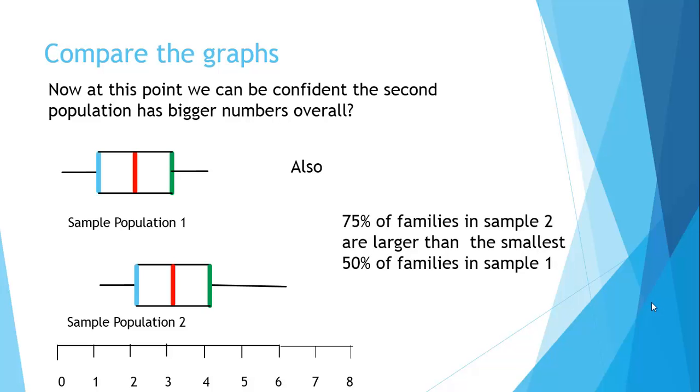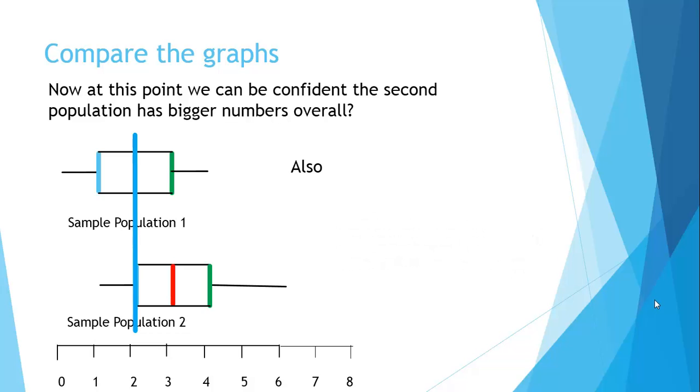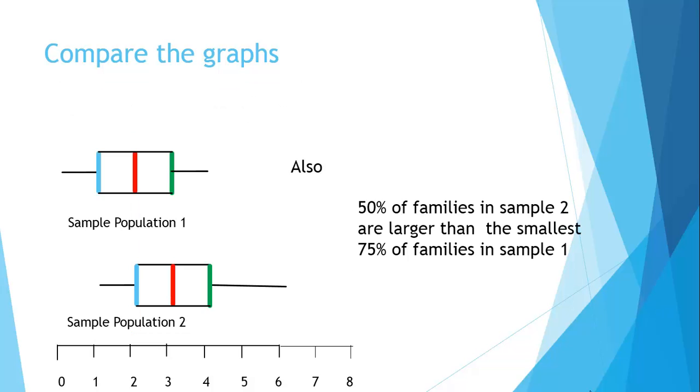75% of the families in sample 2 are larger than the smallest 50% of families in sample 1, and that's shown by looking at the lower quartile on sample 2, which is higher than, or equivalent to, the median in sample 1. Also, 50% of families in sample 2, which is shown by the red line, are larger than the smallest 75% of families in sample 1.